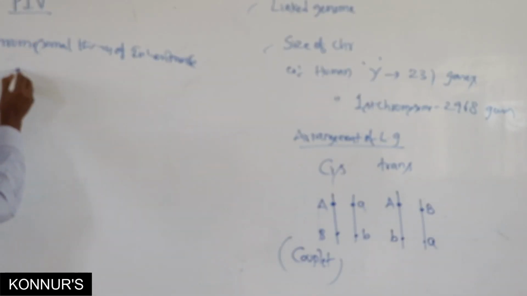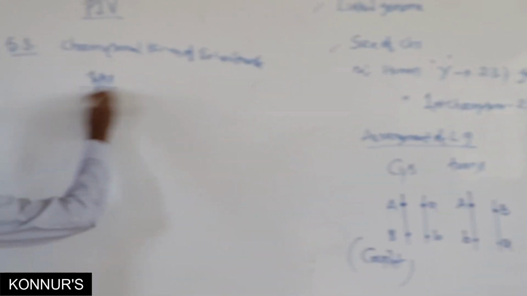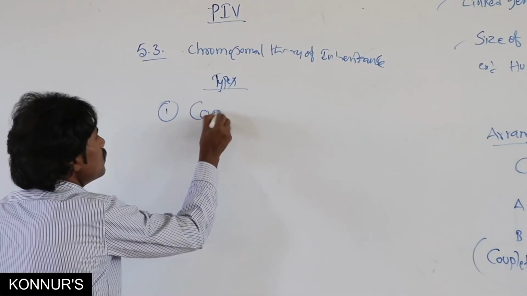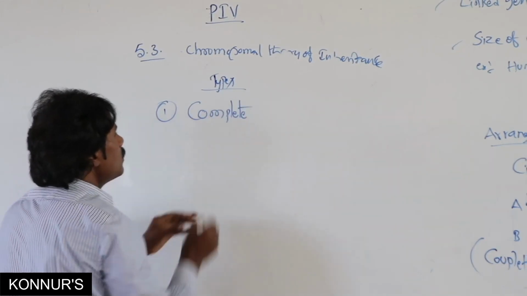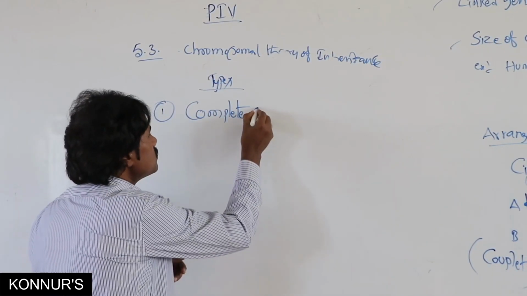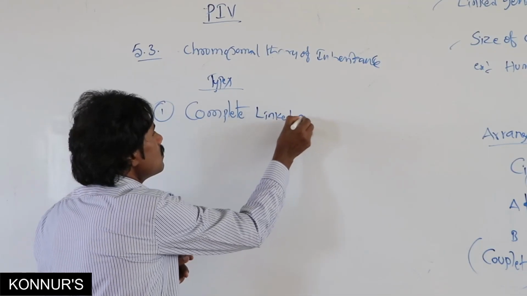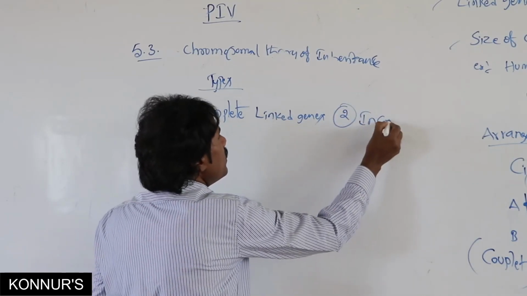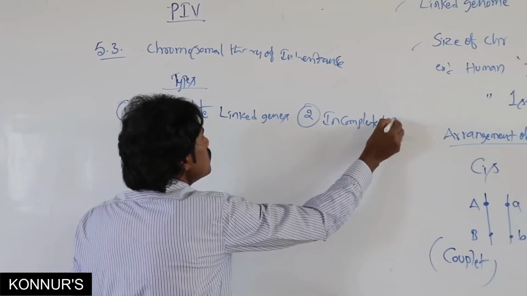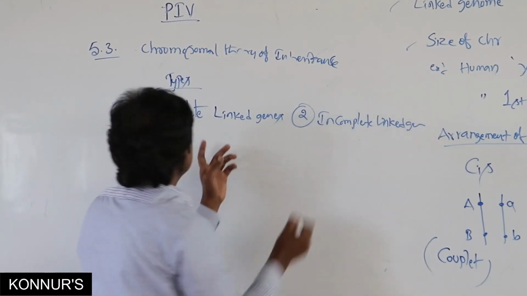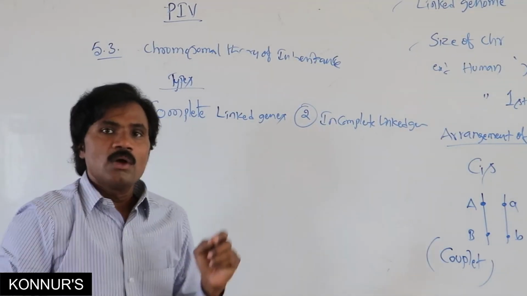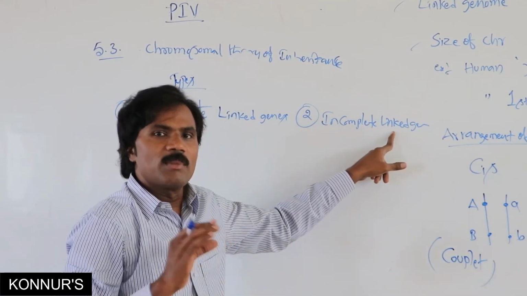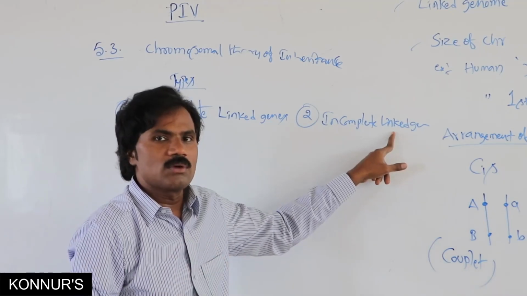Types of linked genes: the first is complete linked genes, and the second is incomplete. Complete linked genes are very rarely present. Incomplete linked genes are frequently and commonly present in almost all organisms.